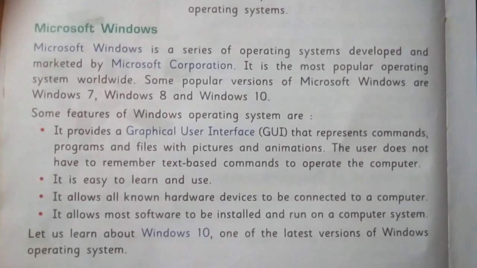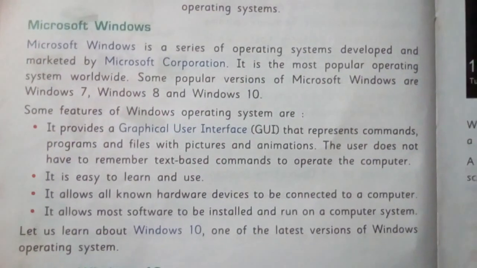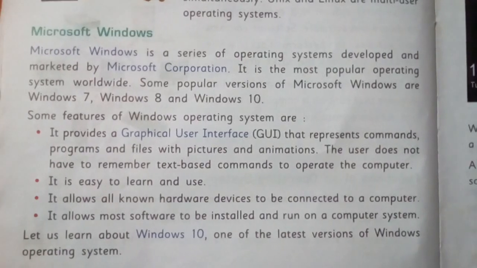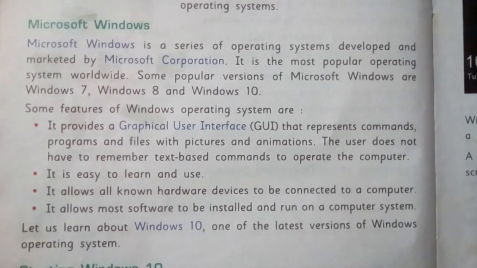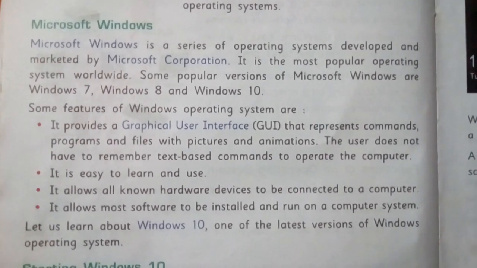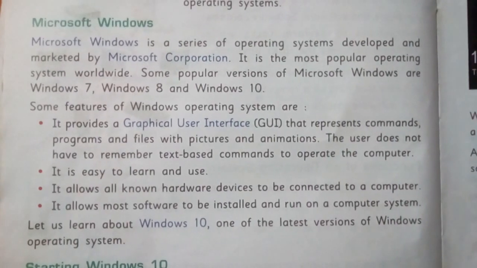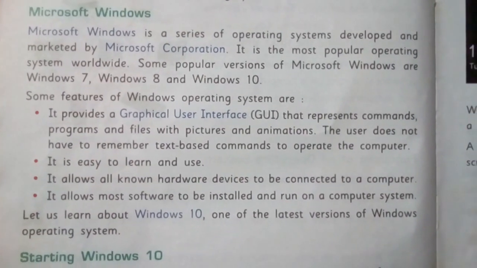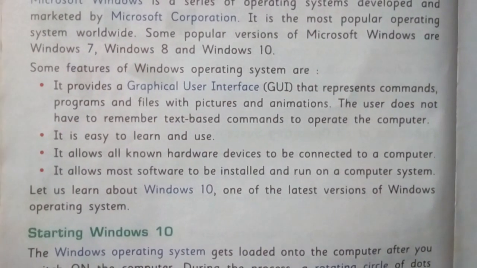Now we will see what is Microsoft Windows. Microsoft Windows is a series of operating systems developed and marketed by Microsoft Corporation. It is the most popular operating system worldwide. Some popular versions of Microsoft Windows are Windows 7, 8 and 10. Now let us see the features of Windows operating system.